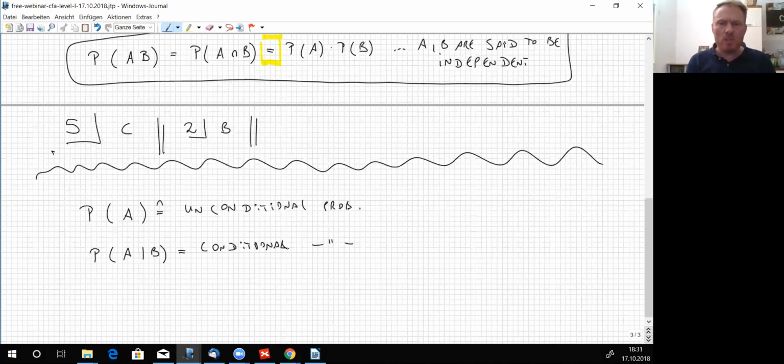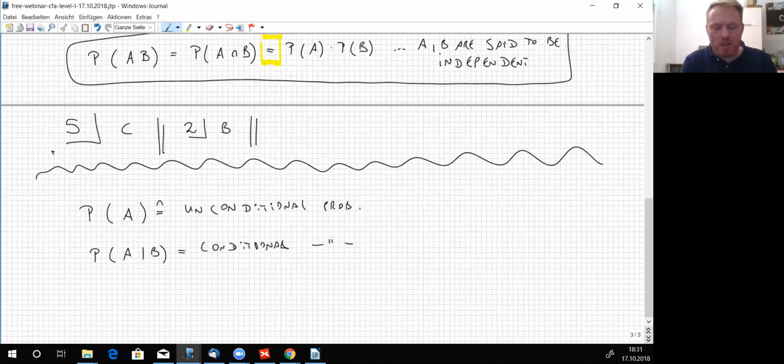Meaning that B has to happen first, and given that B happened first, we now want to compute the probability of A taking place. So the conditional probability of A given B is denoted by A, a slash, and a B.